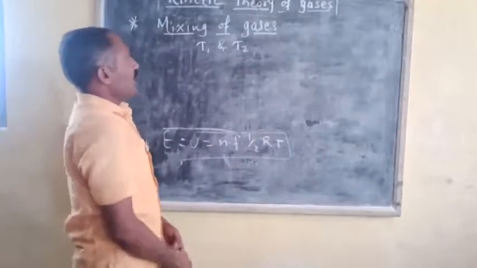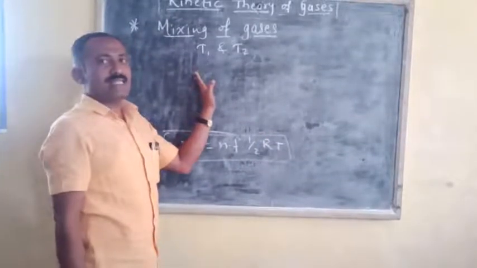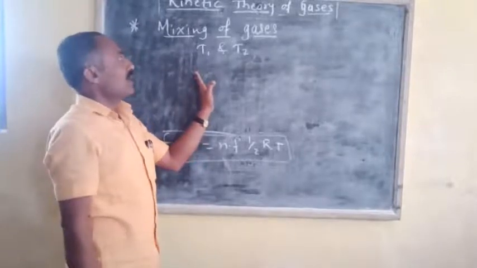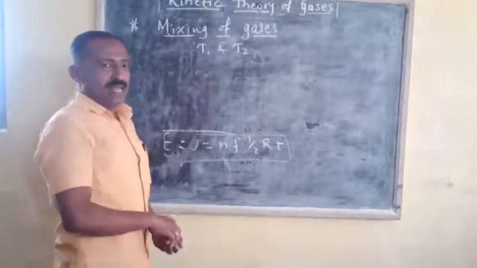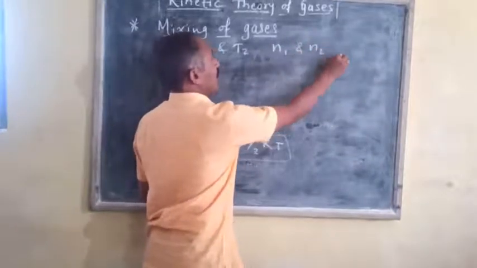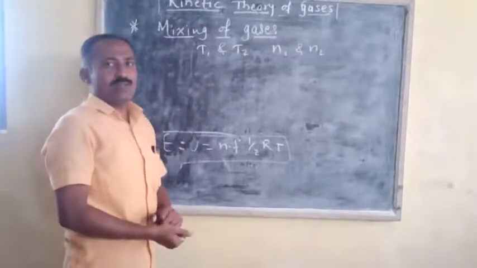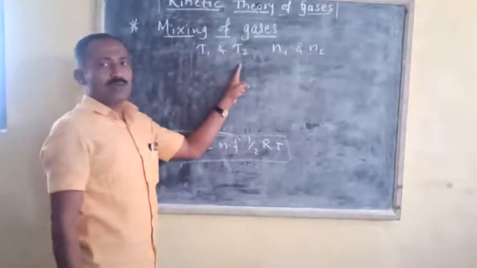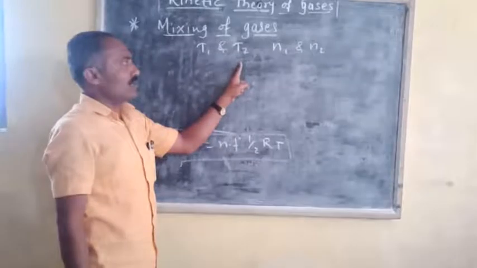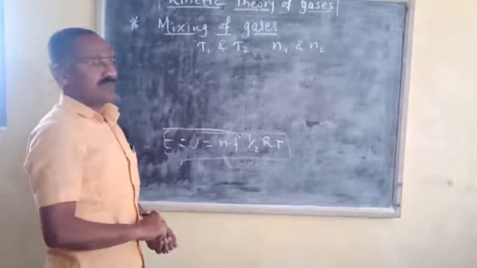The loss of energy will be negligible. There is no loss of energy when these ideal gases are mixed together. Now if N1 and N2 are the number of moles of the two gases respectively, which are maintained at absolute temperatures T1 and T2, then suppose the mixture has an average temperature T.